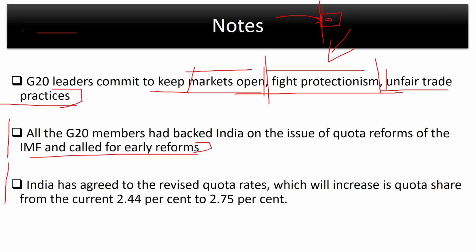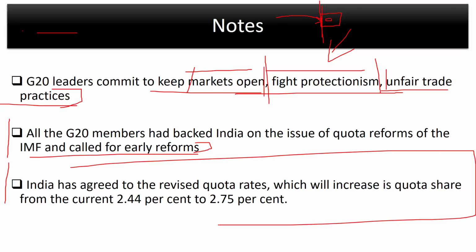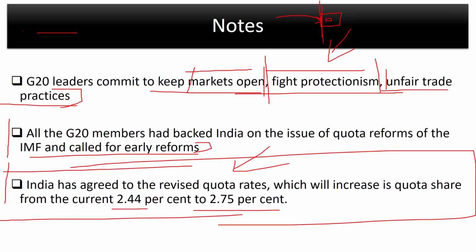Now, IMF has voting system where every country has a share of its vote. So India wants its quota share to increase from 2.44% to 2.75%, and so does China. So far, no development has been made on this, but the way things are going, I think we will see some progress done on this issue soon.